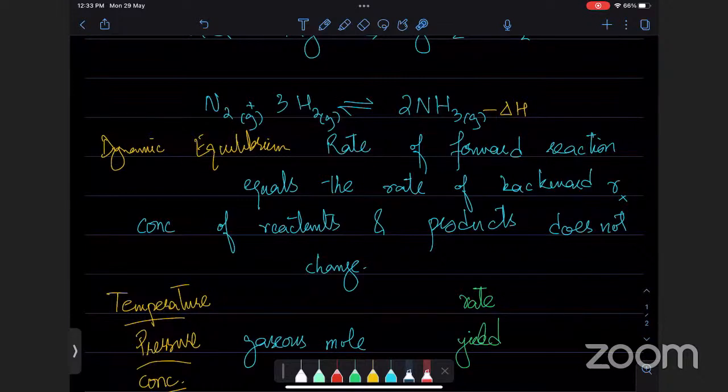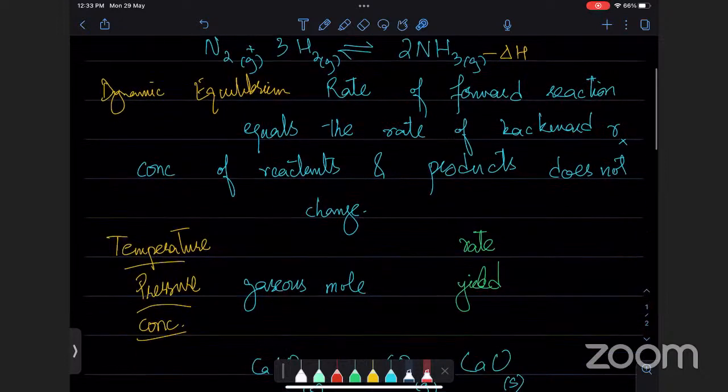Can you just repeat the main points for this one? Sir, मोटी बातें बस repeat कर दो. Main point is simply the definition of dynamic equilibrium. The idea that whatever we do, whatever change we produce, equilibrium will try to undo that change. So if you increase temperature, it goes to the endothermic side.